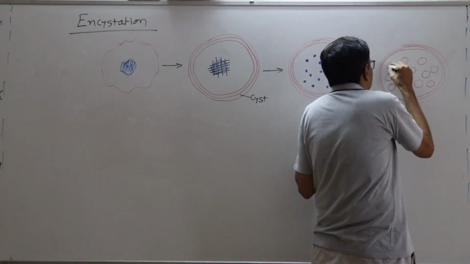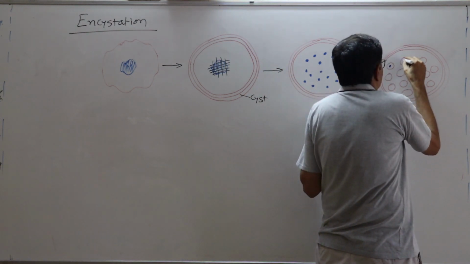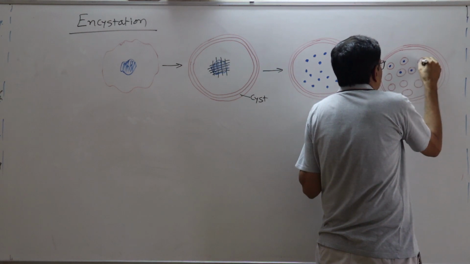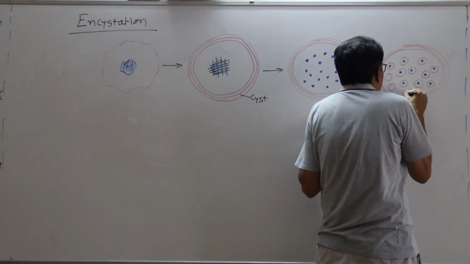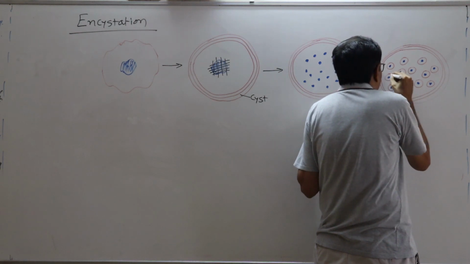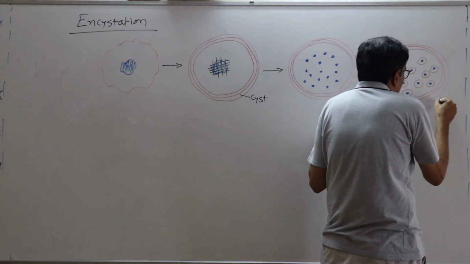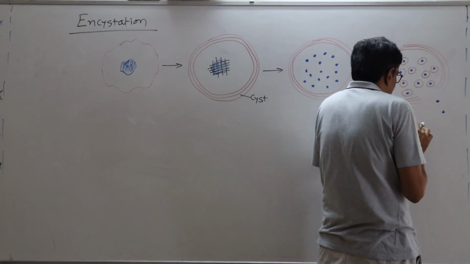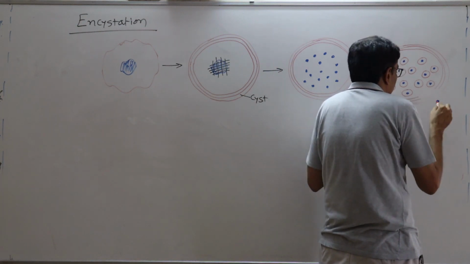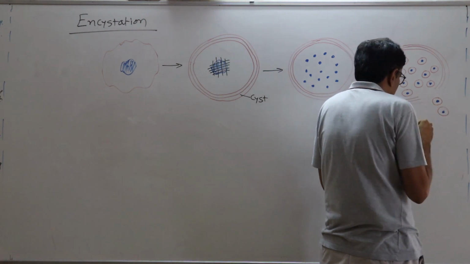Now you see, nucleus division was there. Now cytoplasmic division has taken place. When the cytoplasmic division takes place, the unicellular and uninucleated structure is produced, and that is called what?